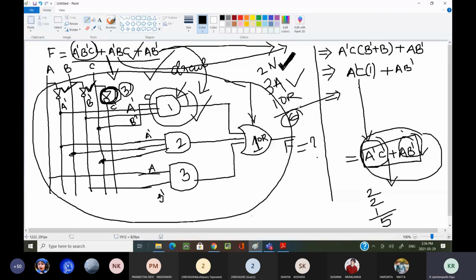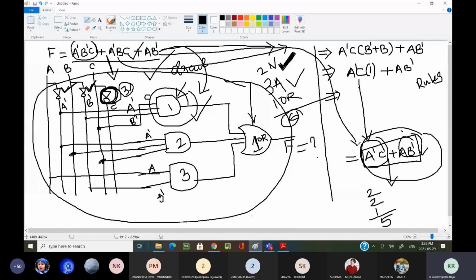Now, this circuit I have designed before minimization. Then, by using the rules and laws I have learned in Boolean algebra, I have simplified this expression from this expression to this expression.